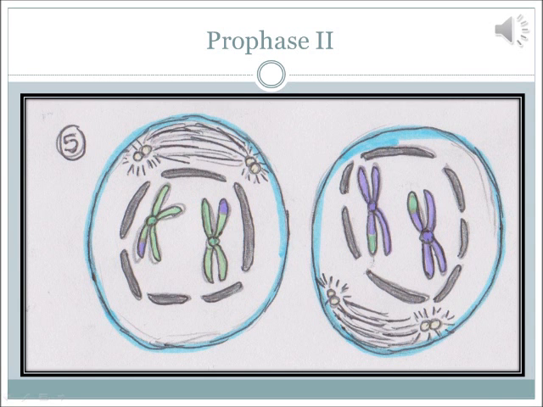Now that the first phase of meiosis has been completed, the cell moves on to meiosis 2. The first stage is prophase 2. This stage is very similar to prophase 1, except it is with 2 daughter cells. The nuclear envelope begins to deteriorate, and the spindle begins to attract one another from the centrioles. However, crossing over does not reoccur.